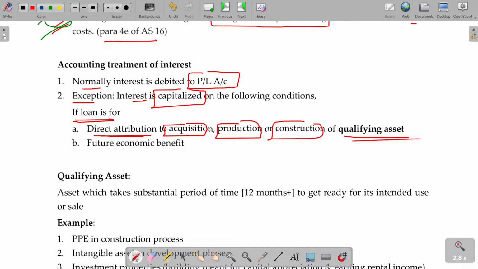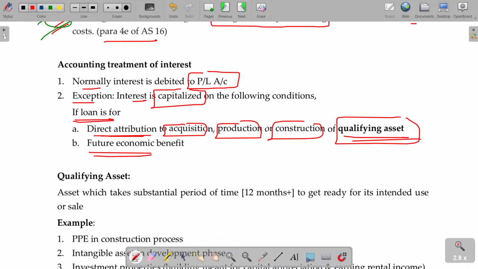Okay, I procure the raw materials and it takes around 3 or 4 years for the construction. After the completion of the construction only, the asset is ready for use. During the construction period, if you are paying interest, then it will be capitalized. Qualifying asset means the asset takes a substantial period, minimum 2 or 3 years, before it gets ready for sale. Then only this amount will be capitalized.